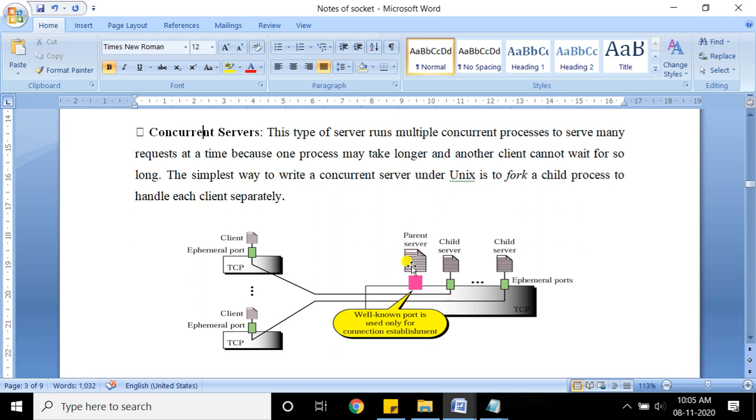So look here, there is a server. What does a concurrent server do? Whenever a request comes, it will create a child server, and the request will be given to the child server.